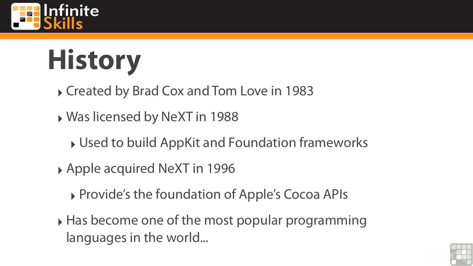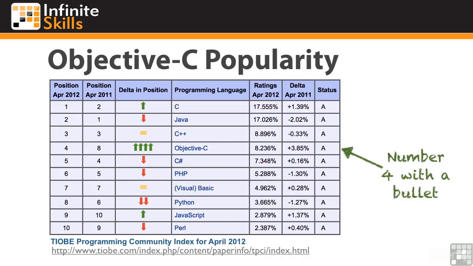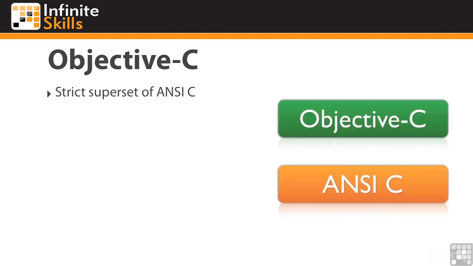Now, Objective-C's ascent is really quite interesting. Up until a few years ago, unless you were a Mac developer or somehow plugged into the Mac development scene, it's entirely possible that you'd never even heard of the language. But thanks to the incredible popularity of the iOS platform, Objective-C is now one of the most popular languages in the world. According to the most recent TIOBE Programming Community Index, which ranks the popularity of a variety of programming languages, Objective-C is now ranked number 4, only behind C, Java, and C++. Pretty amazing.